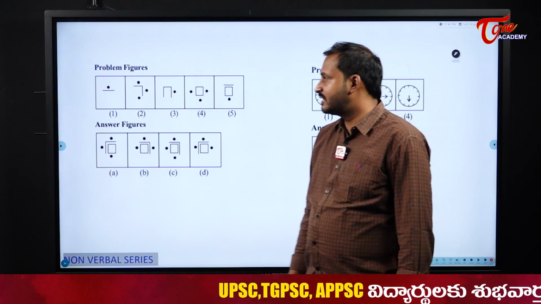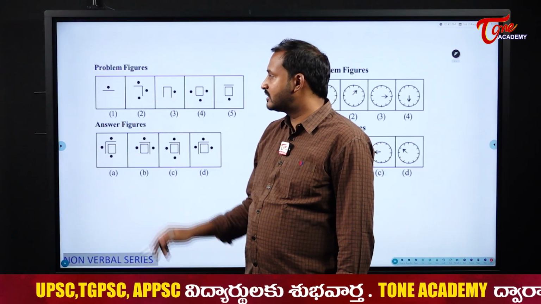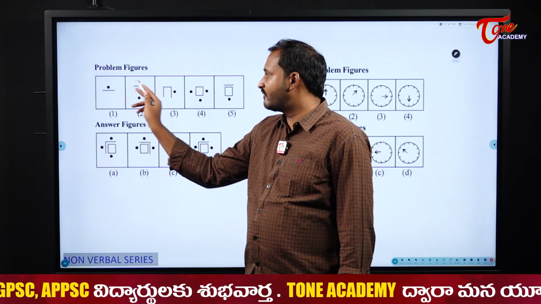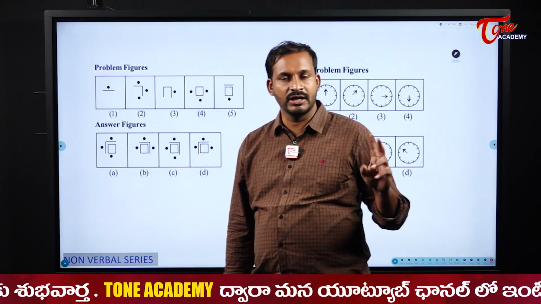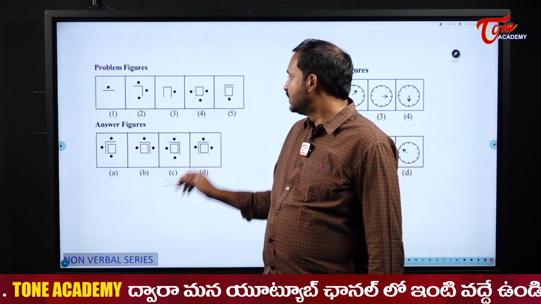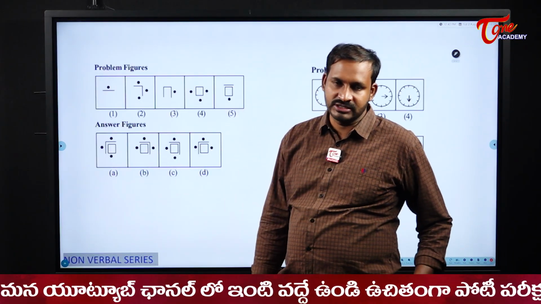See the next one, students. 1 line and 1 dot. 2 lines and dots were increasing to 3. Next please see here 1, 3, 1, 3, 1, 3. Dots are changing in what order? 1, 3, 1, 3, 1, 3, 1, 3. Now here I have 1, so next I should have 3. In all the options I have 3. So dots are a waste of time.